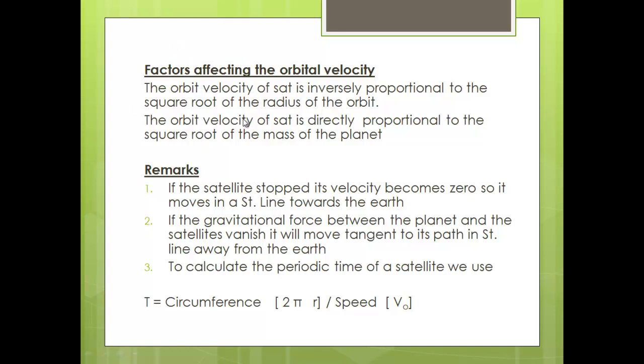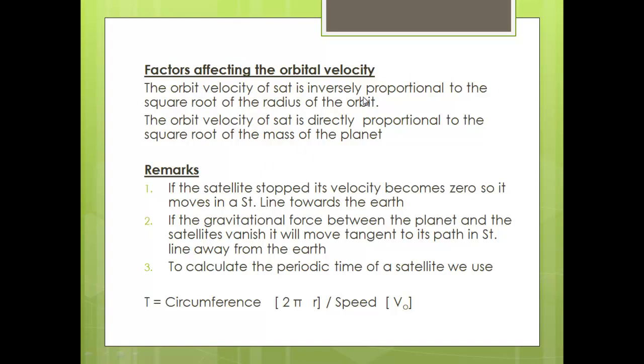The second one, the orbital velocity is directly proportional to the square root of the mass of the planet. It is not necessary to be Earth. It may be another planet. So we can say that the orbital velocity of the satellite depends on the height of the satellite from the Earth.